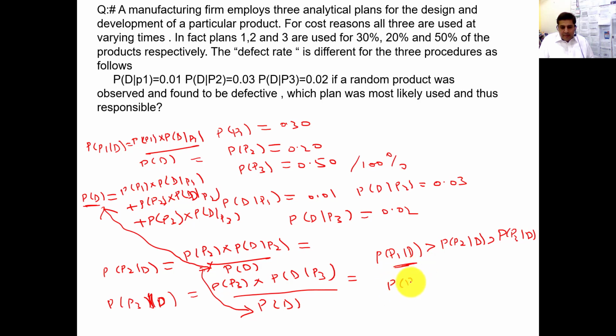If probability of P2 given D is greater than probability of P1 given D, then in this case, plan 2 is most responsible. So these are just simple examples.